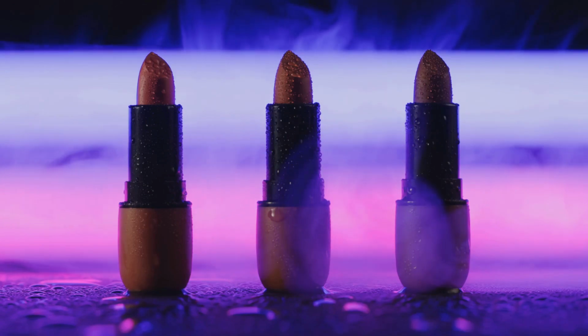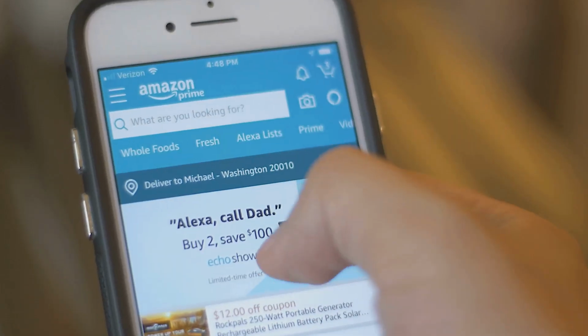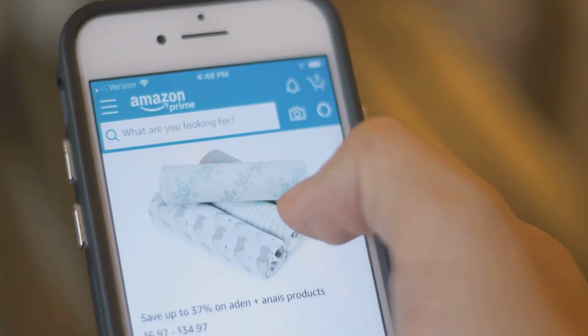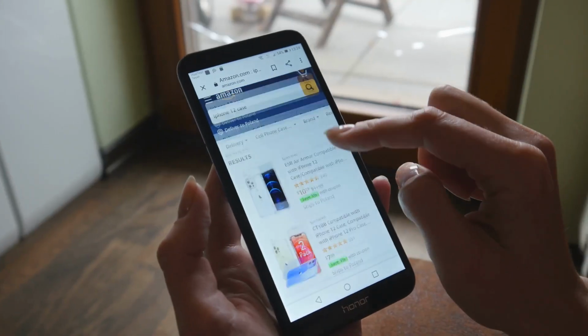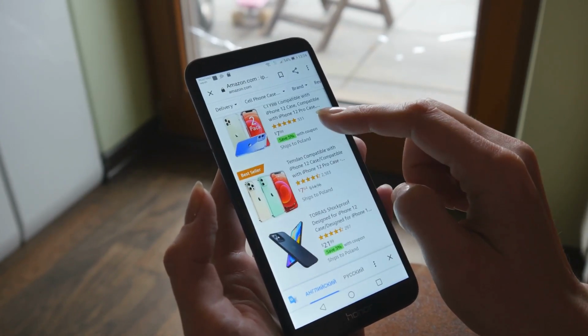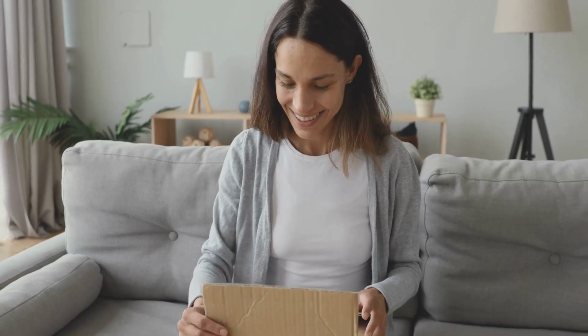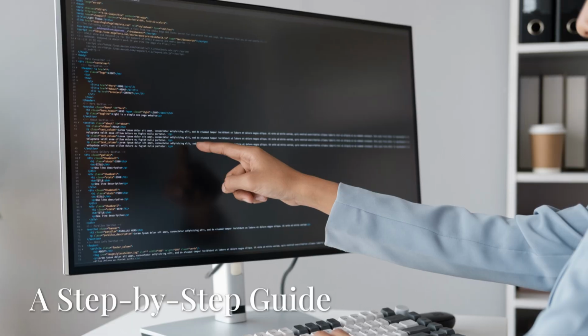A plus content makes your listings stand out. It grabs attention and keeps shoppers engaged. A plus content also builds trust. When customers see detailed information, they feel confident buying from you, and confident customers are happy customers.